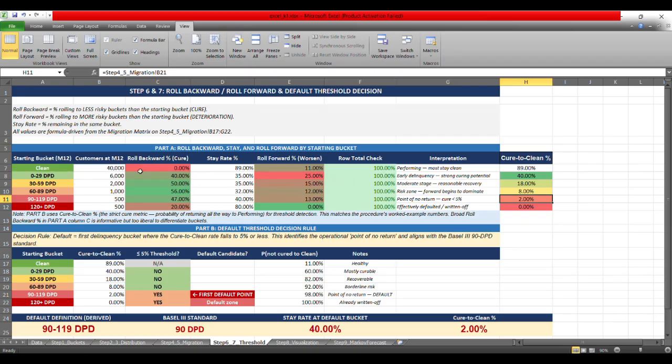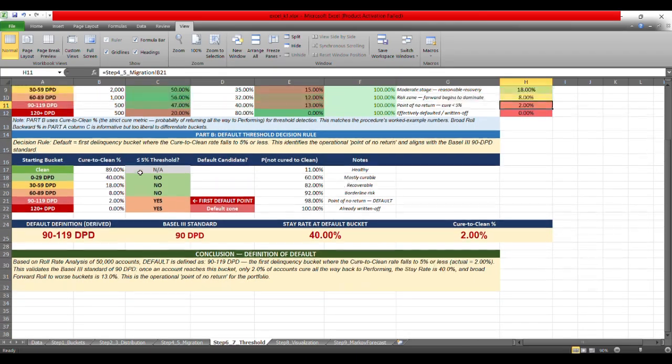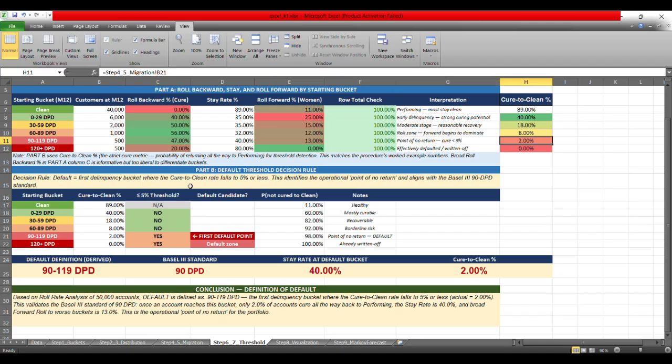But just looking at these tables, we are not able to define conclusively our threshold definition. So from the starting buckets, I have put up the cure to clean percentage over here, and then I am looking at whether this 5% threshold is being crossed or not.